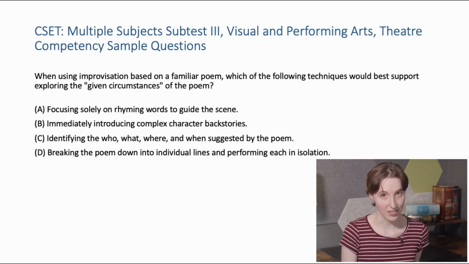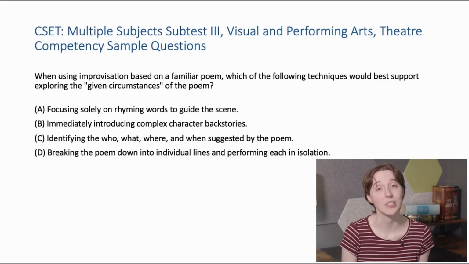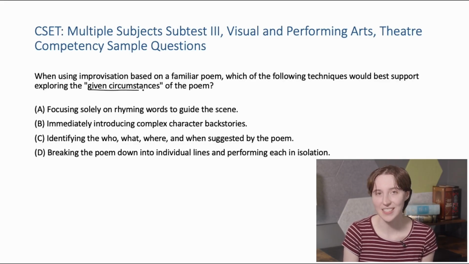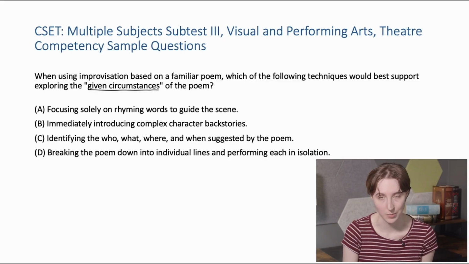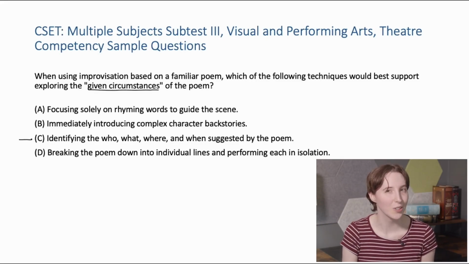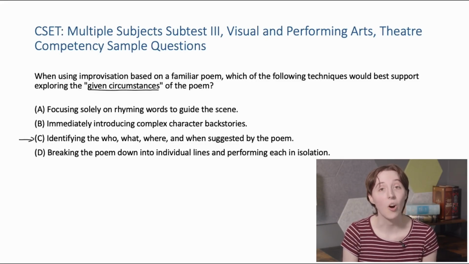For more complex questions like this, take a moment to make sure you understand exactly what the question is asking. Here, given circumstances is our key phrase. It's clear that this question wants to make sure we can establish the fundamental facts of the scene to provide a clear foundation for improvisational exploration. Option C looks promising, but let's double check all the answers to make sure we're choosing the best technique from the options.